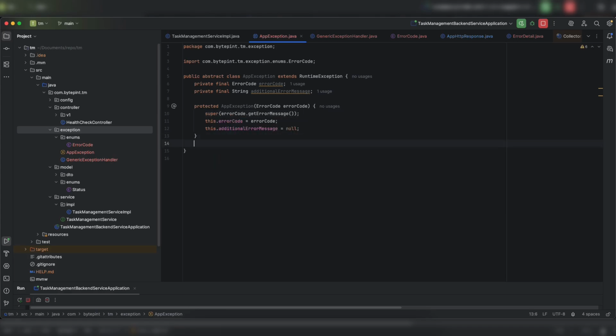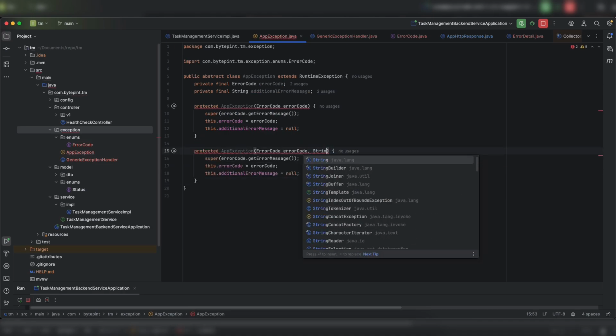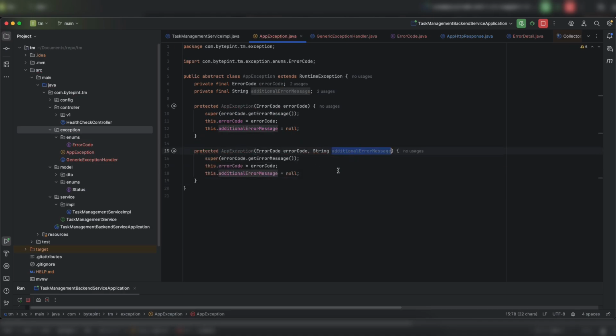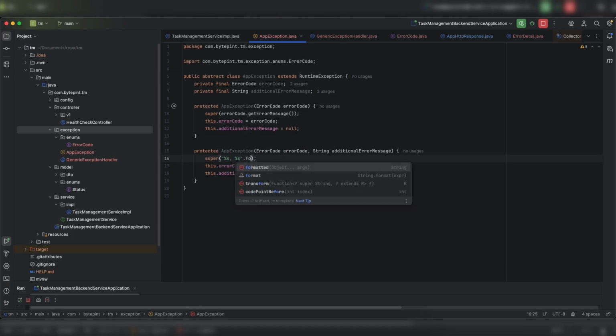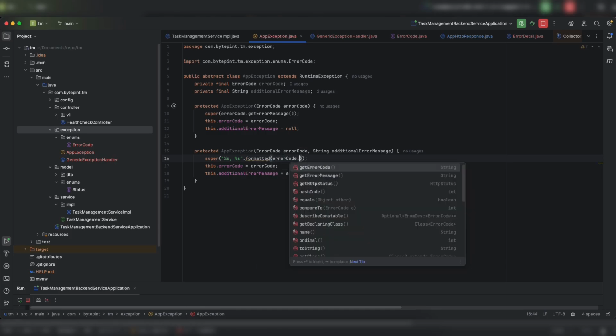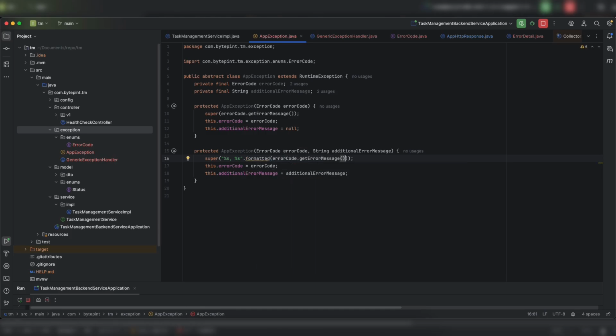Okay. The second constructor I want to create, you might already guess, is with an additional message. Copy this and paste it here. Now, in case I want to provide this additional error message, I can use %s, %s dot formatted. The first one is errorCode dot getErrorMessage, and then the additional message.